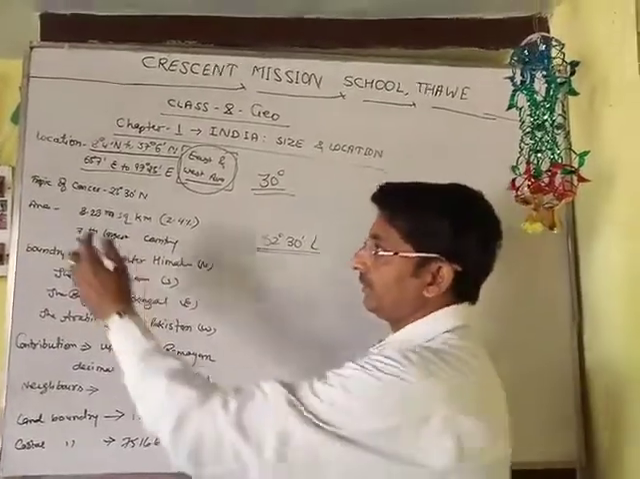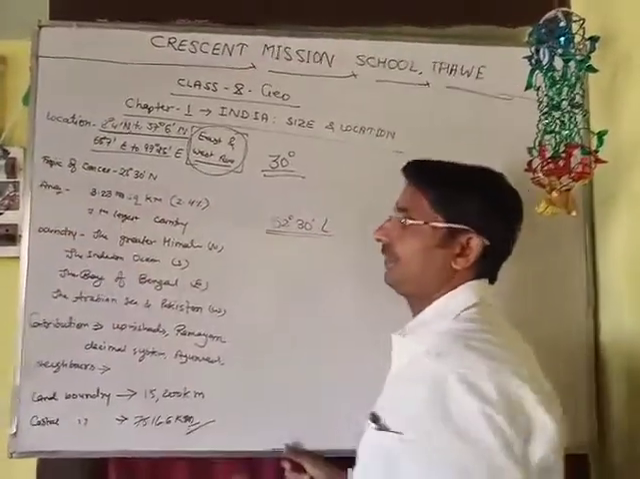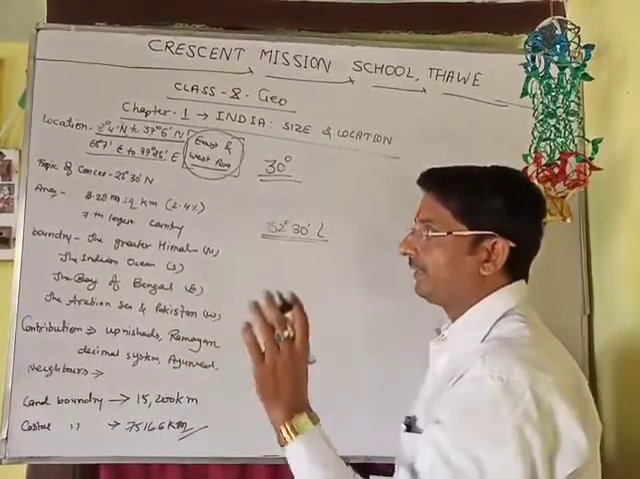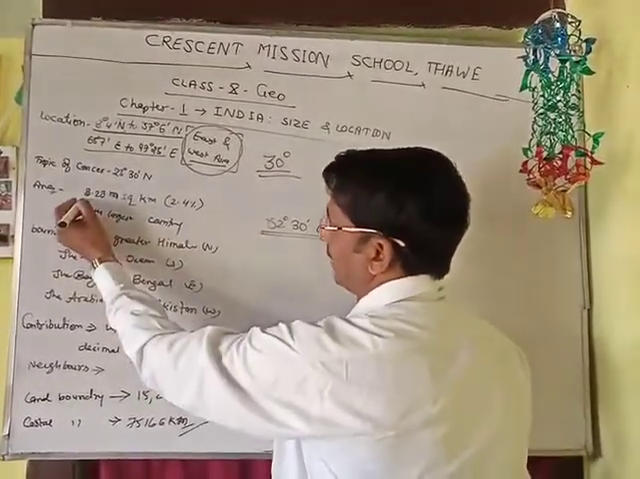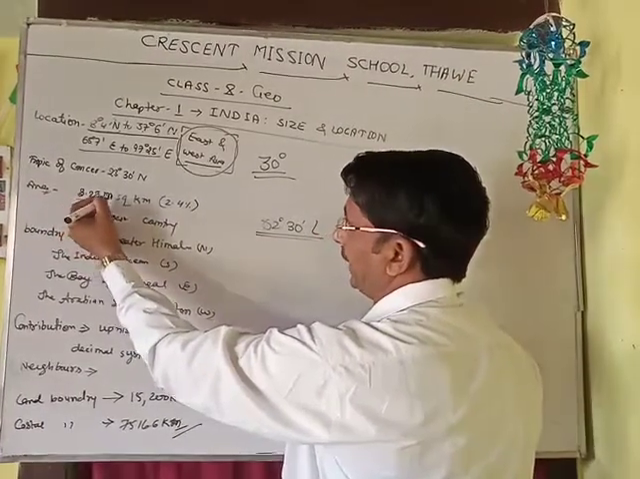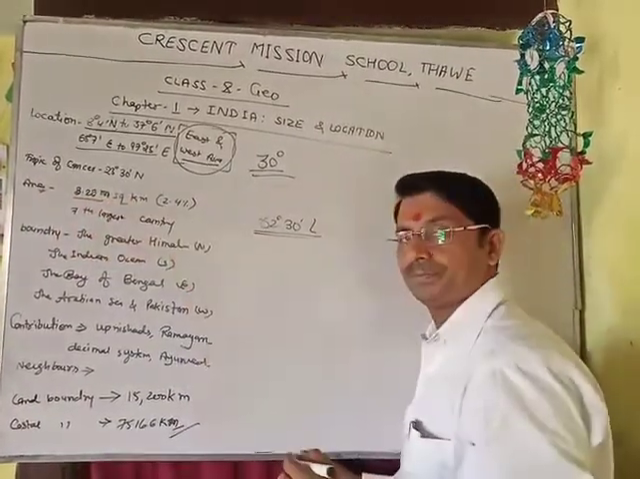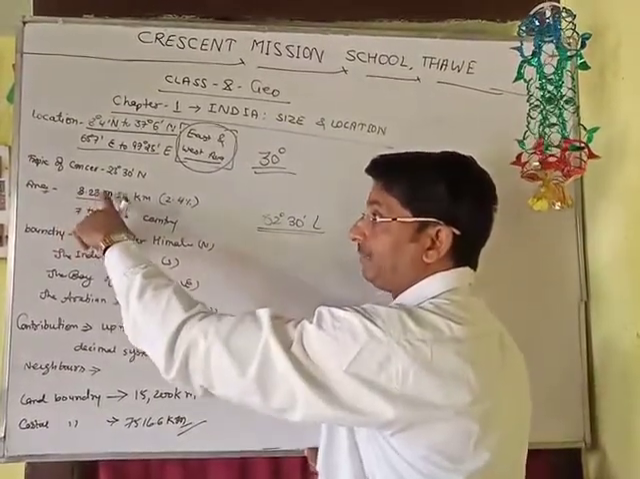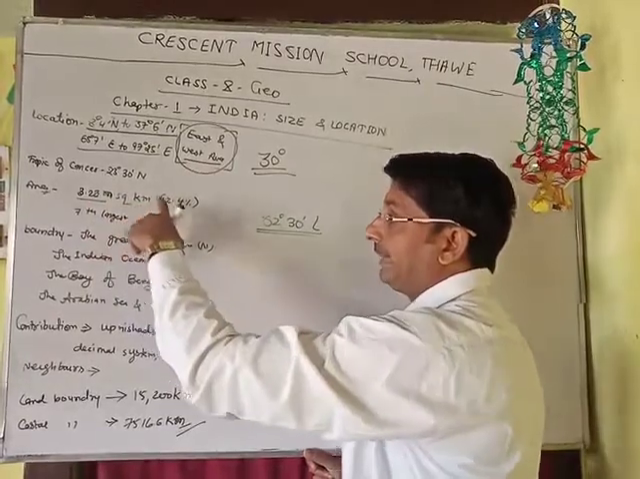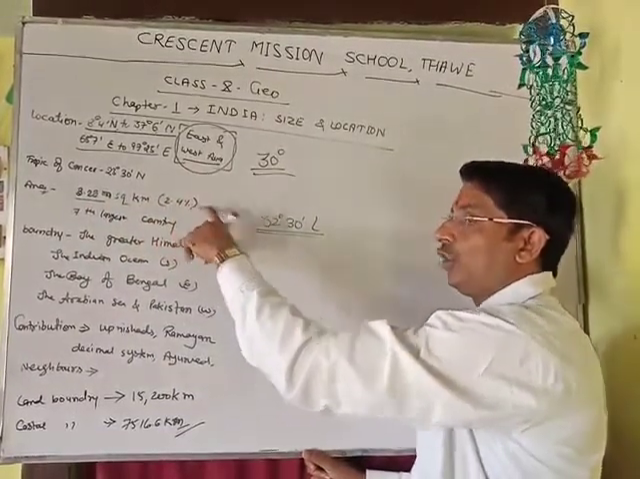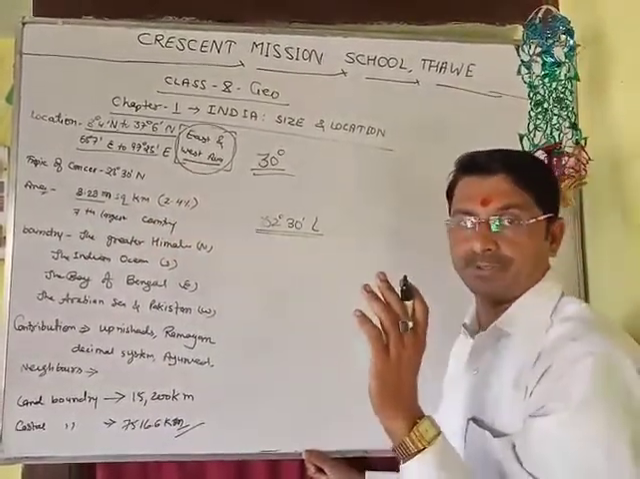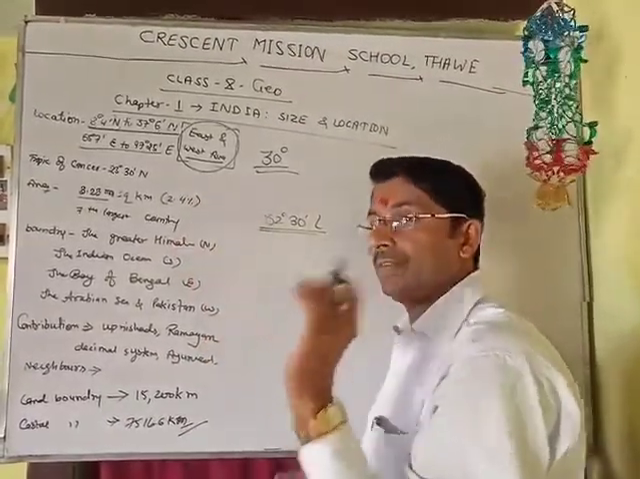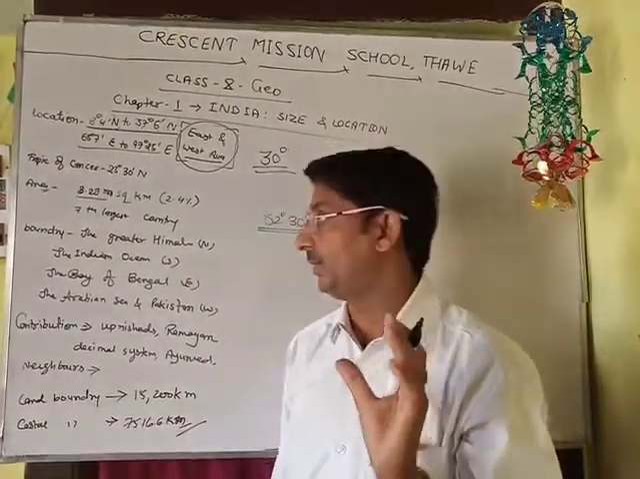And now when we think about the area, according to measurement, India extends over 3.28 million square kilometers. The area of India is 3.28 million square kilometers, and it is about 2.4% of the total geographical area of the earth. And according to area, India is the 7th largest country of the world.